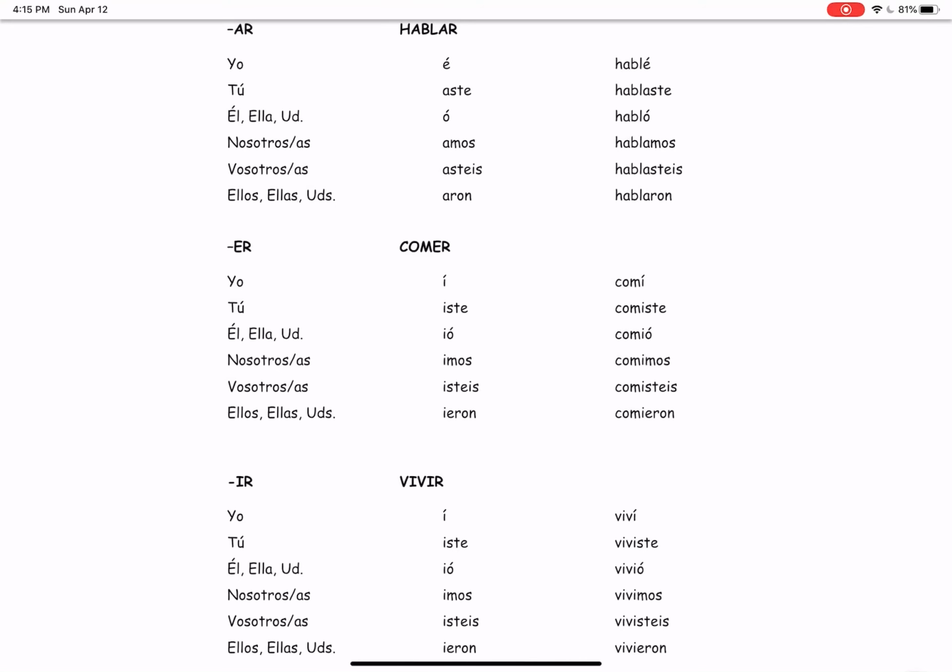So if you were to take the example of comer, you would end up with comí, comiste, comió, comimos, comisteis, and comieron. And again, for an IR verb, you're going to use the same exact endings that you do for an ER verb. So this is, again, just a review on regular verb conjugation in el pretérito, so that we may talk in the past tense.